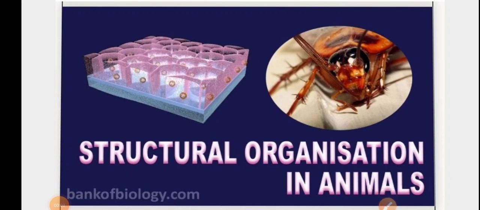In this module, we'll be beginning with the new chapter, Chapter 7, Structural Organization in Animals. That is, Animal Tissues, Chapter 7 of Biology.